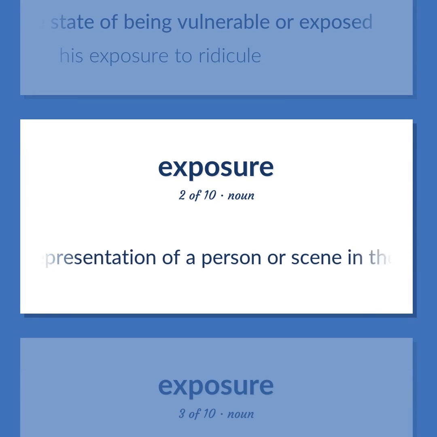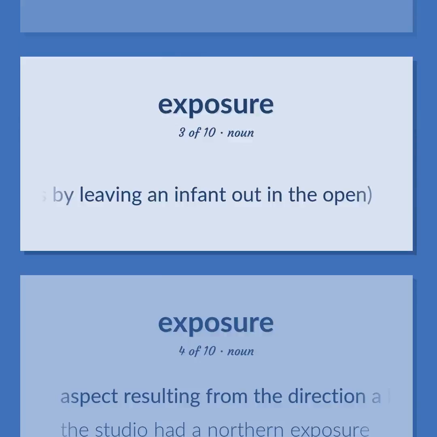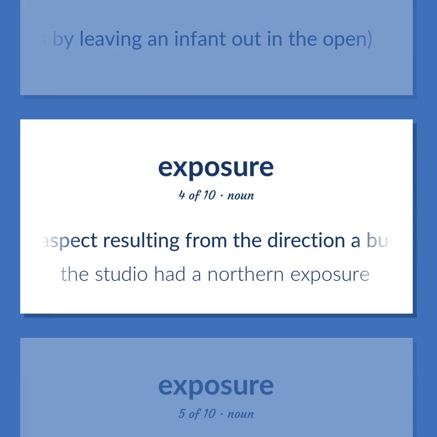A representation of a person or scene in the form of a print or transparent slide or in digital format. Abandoning without shelter or protection, as by leaving an infant out in the open. Aspect resulting from the direction a building or window faces. The studio had a northern exposure.